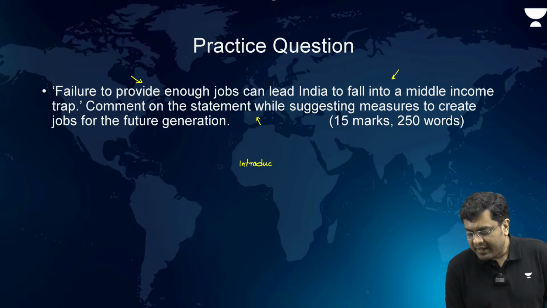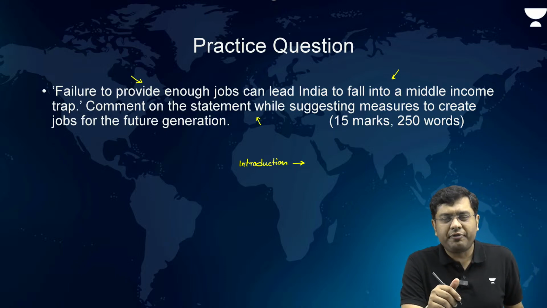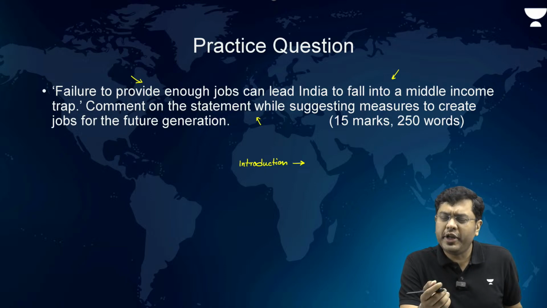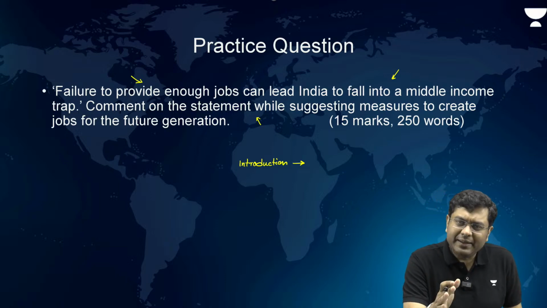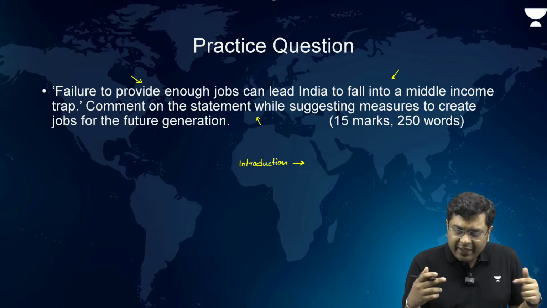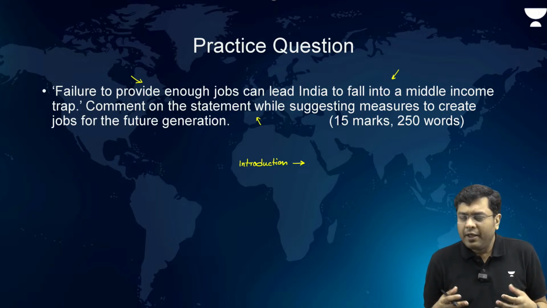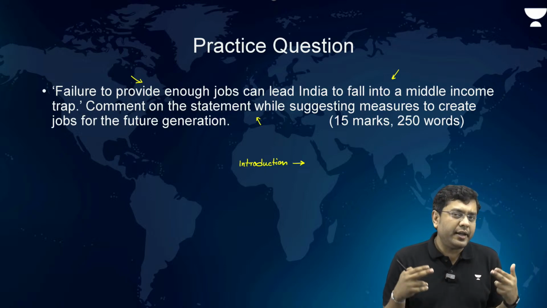The introduction can begin directly by saying that India lies at a cusp of utilizing its demographic dividend, where the majority of its population below the age of 35 years is going to enter the workforce in the coming decades. So the need of the hour is to create more jobs. Now, these jobs do not necessarily coincide with economic growth, which is something you write in the body.